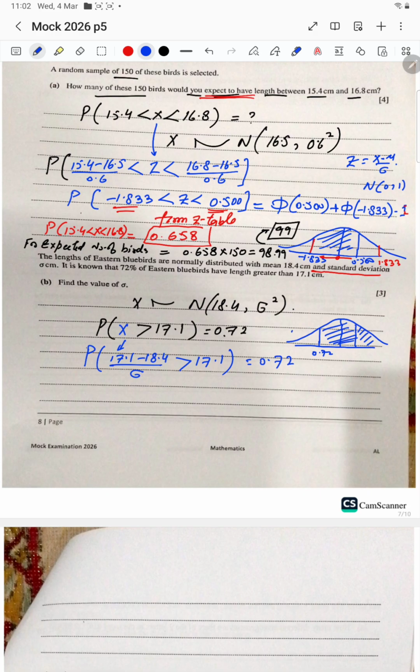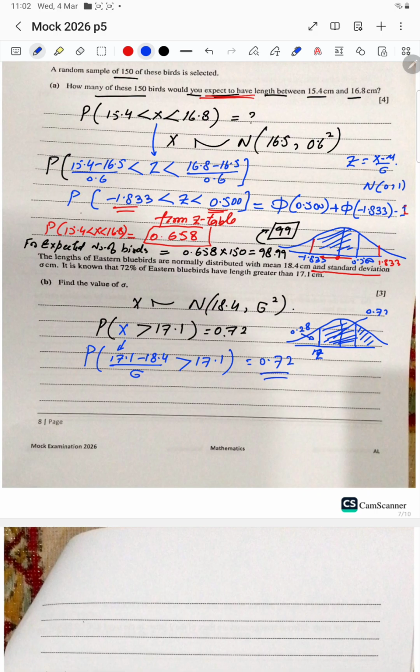It means 0.28 is lying here, and this shaded area covers 0.72, so the total area is 1. We have to calculate the value of z for which this area is given.